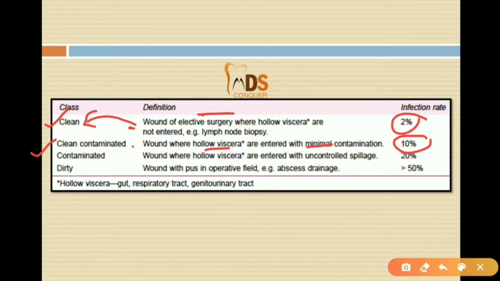Whereas if the wound enters the hollow viscera with uncontrolled spillage, then it is called a contaminated wound, and the infection rate of this wound will be 20%. And finally the dirty wound means the wound with pus in the operative field is called a dirty wound, and an example of this type will be an abscess drainage, and the infection rate will be greater than 50% in this type of wounds.